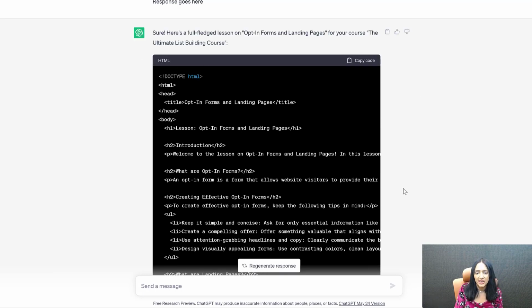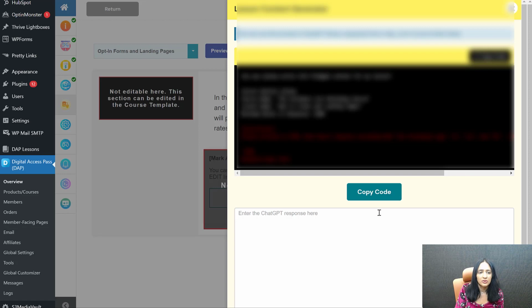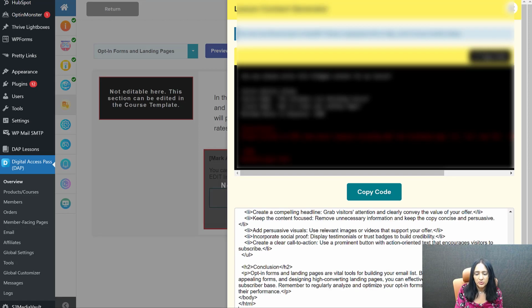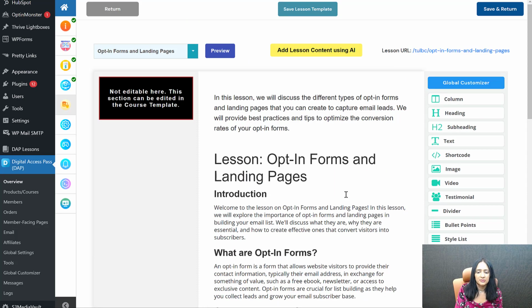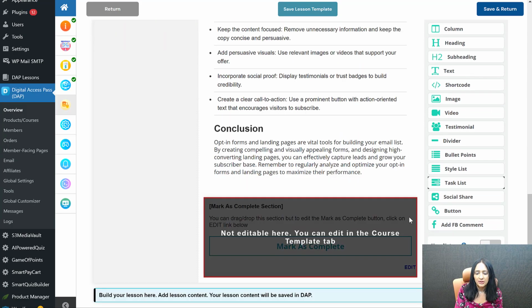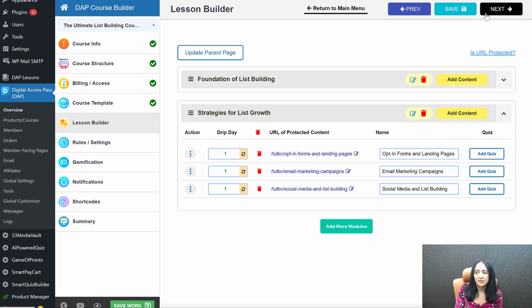Sometimes it might just give you a text-based response. You don't want that. You want a code-based response, something that looks like this, and make sure to copy the code, all right? And go back here to DAP, enter what you got from ChatGPT, save and close, and this is done, right? It has added this here, and go ahead and save it. We have added content to this lesson.